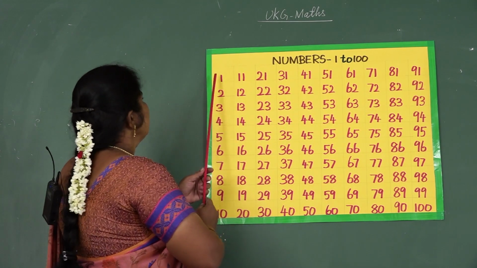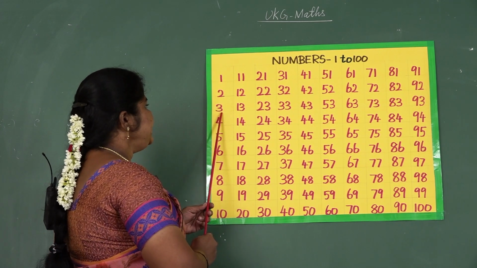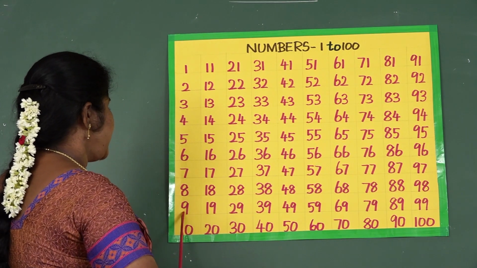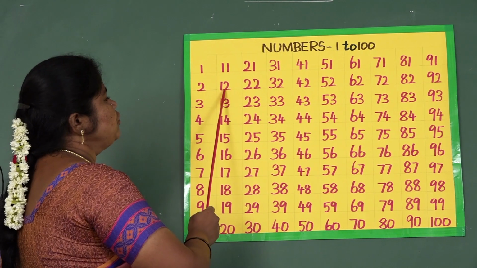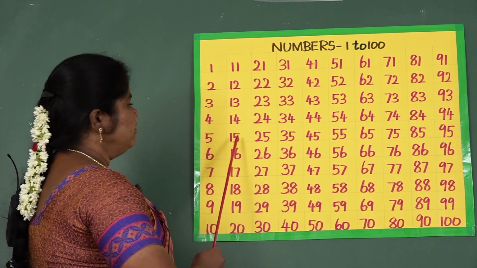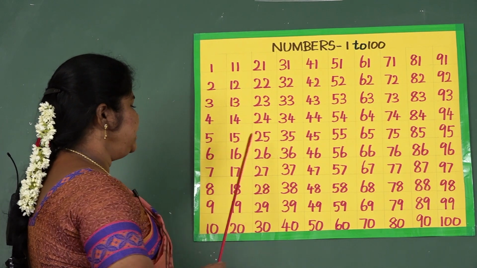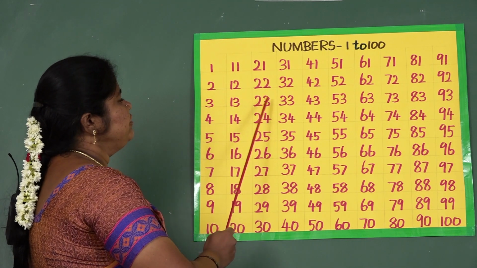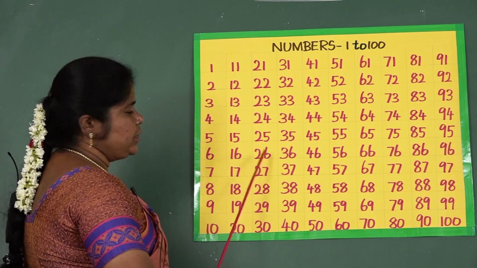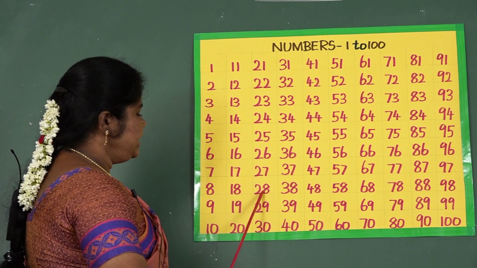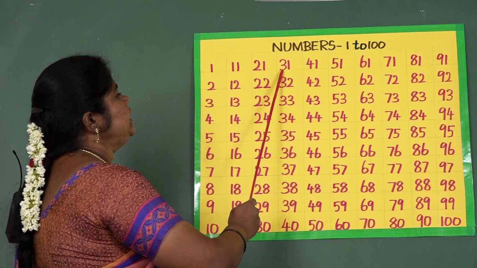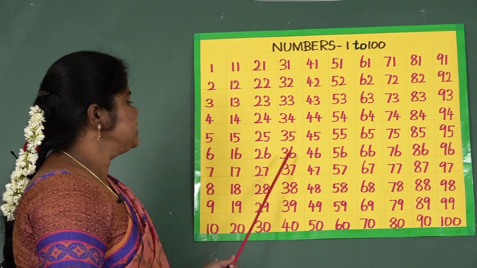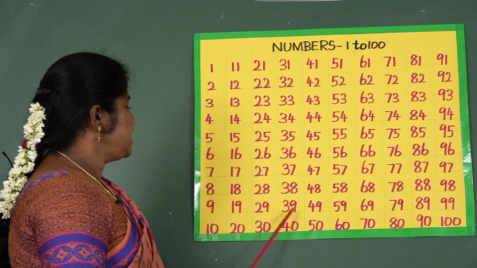Listen children. 1, 2, 3, 4, 5, 6, 7, 8, 9, 10, 11, 12, 13, 14, 15, 16, 17, 18, 19, 20, 21, 22, 23, 24, 25, 26, 27, 28, 29, 30, 31, 32, 33, 34, 35, 36, 37, 38, 39, 40.